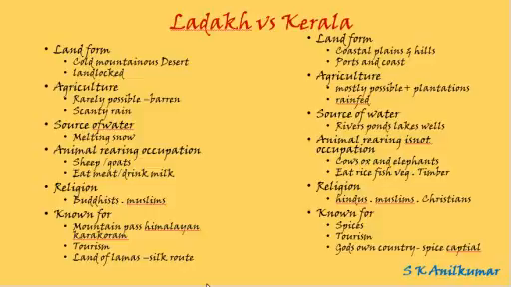But animal rearing is not a main occupation in Kerala. But still people rear animals. People have cows, people have oxen for agriculture, people have elephants to take care of the timber movement in mountains. People do have animals, but not as a main occupation. What people eat: people eat meat and drink milk in Ladakh, while in Kerala, people will eat rice, people will eat fish, people will eat vegetables, and then the elephants will take care of the timber.